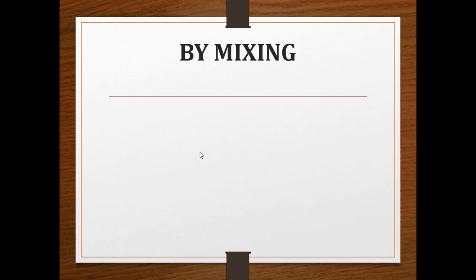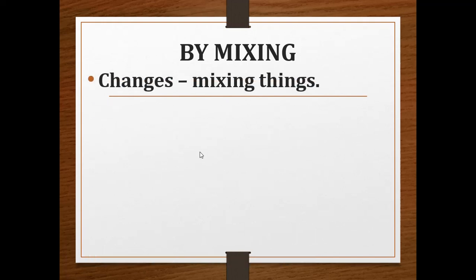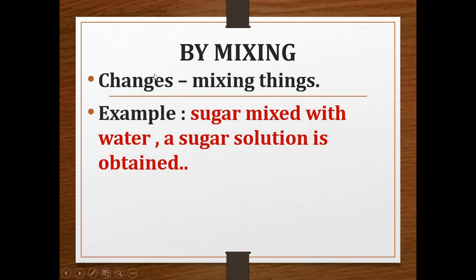Now, by mixing also we can cause certain changes in a substance. An example of changes which occur due to mixing things is sugar. When it is mixed with water, a sugar solution is obtained.